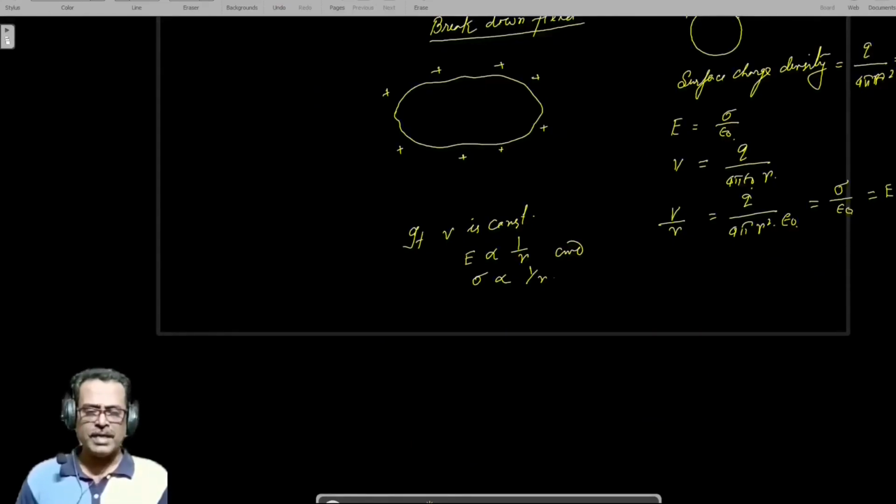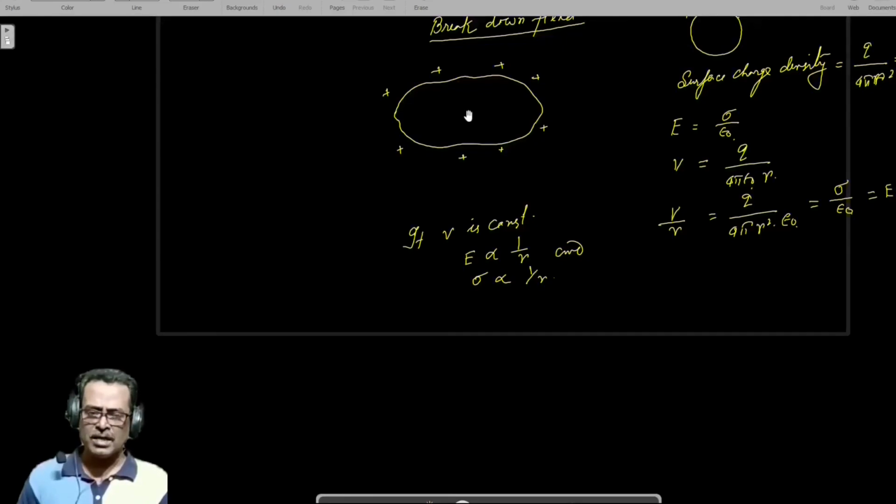Therefore, in case of an equipotential surface, the radius of curvature of the surface is different at different places. Suppose here the radius of curvature is small, and this is inward. This is a comparatively flattened surface, so its radius of curvature is greater. So the charge density at every point of the surface is not constant, except for a sphere.